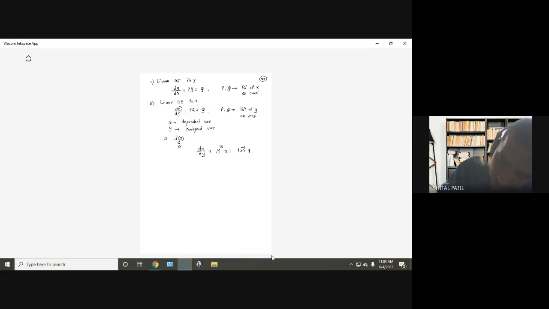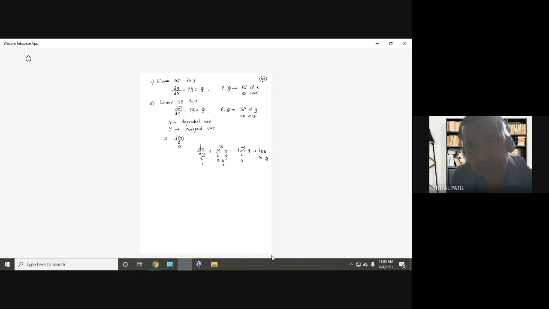Now tell me, what is the degree of dx by dy? 1. What is the degree of y raised to 10? 0. The degree of x is 1. The roles of x and y are interchanged. The degree of tan inverse y: the degree of y is 0, therefore 0. And therefore this is a linear differential equation in x. This is very important. X is the dependent variable.